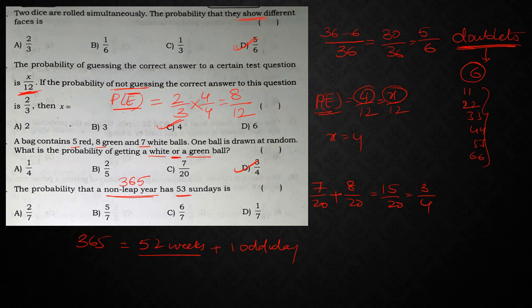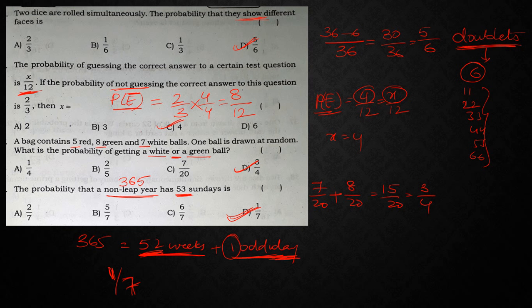So 52 weeks plus one odd day. Okay, this particular one day will decide my 53rd Sunday, right? If this one day is Sunday, then we will get 53 Sundays, because 52 Sundays are already there from these 52 weeks. That means this one day should be Sunday. How many Sundays will be there in a week? Only one. So 1 out of 7. So 1 day out of 7 days is my probability. So the answer is option D.